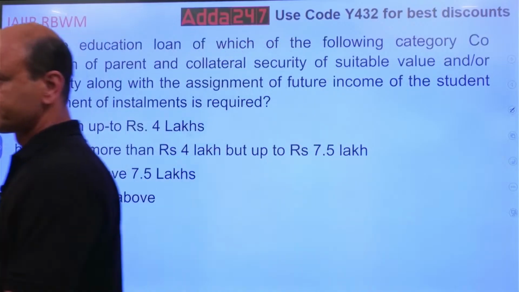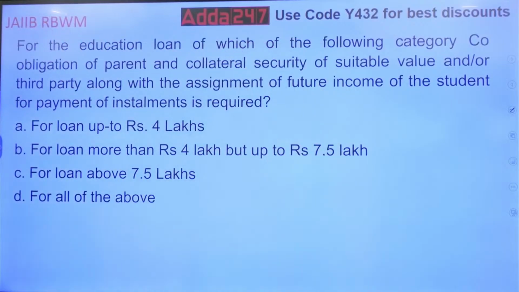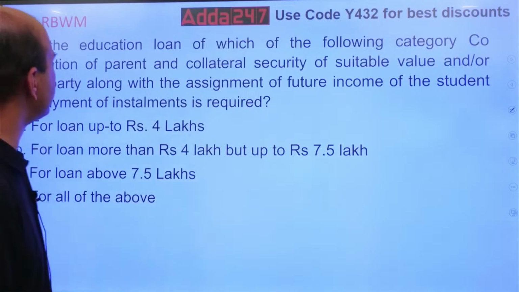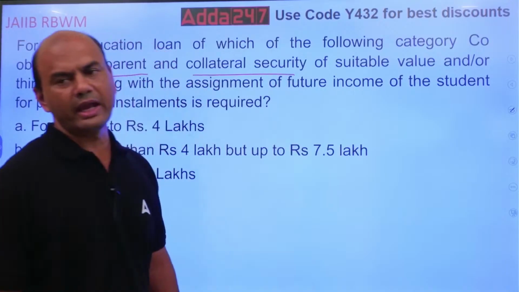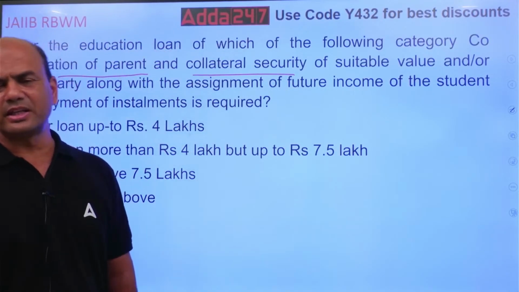Read this. For education loan, which of the following category? Co-obligation of parent and collateral security of suitable value or third party along with the assignment of the future income of the student for payment of installments is required. So what is the question here? Main question is co-obligation of the parent means co-borrower and collateral. Where do you take collateral and co-borrower? Simple question in education loan.